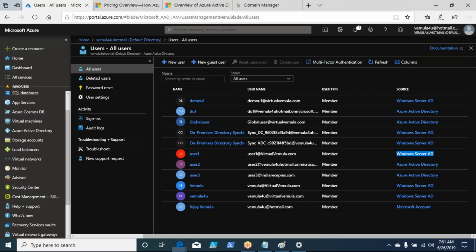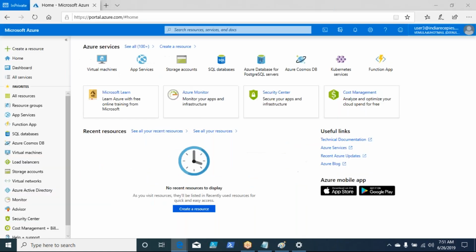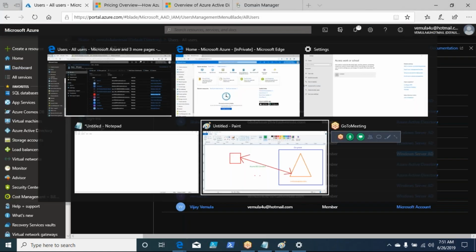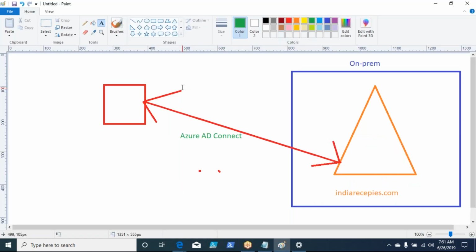So tomorrow what we are going to do is build a custom domain. I am going to set up a domain with the name indiarecipes.com. We'll create few user IDs on that domain and have Azure AD Connect installed, and see how we can replicate those on-prem user IDs to our Azure Active Directory. Then using those user IDs, we'll try to get into the Azure portal and the applications we want to access, and see how it works.